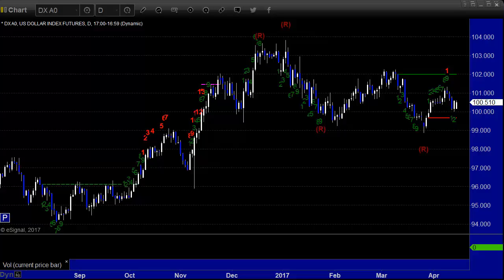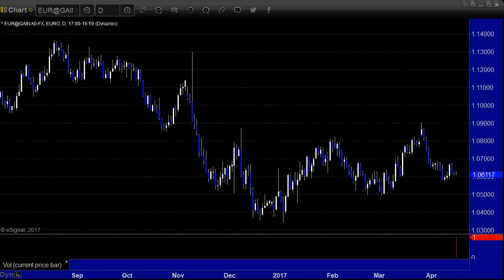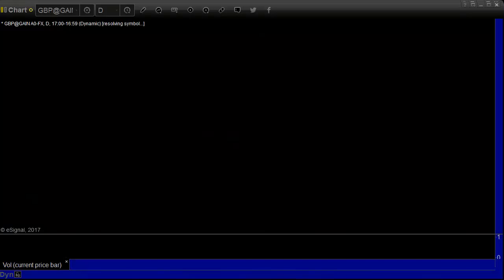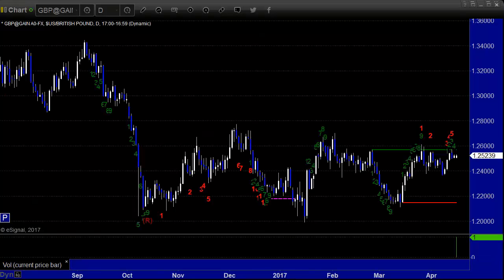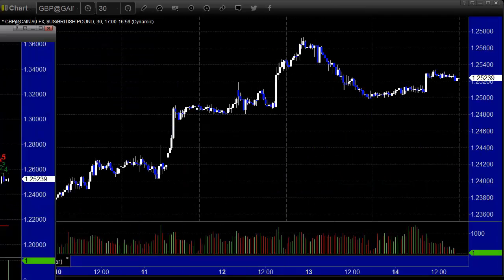Here's a look at the dollar index daily chart. I'm going to go through these daily charts quick because we really had no range this week, much to speak of. Friday was a semi-holiday for Good Friday. Parts of the world were off. Here's a look at the euro dollar, really flat action, obviously. Here's a look at the pound. Let's just get to the intra-week action. It's an easier way to see what really happened this week.